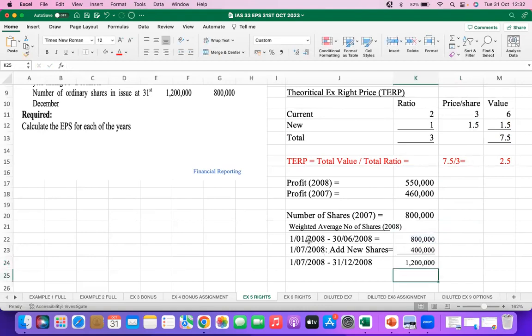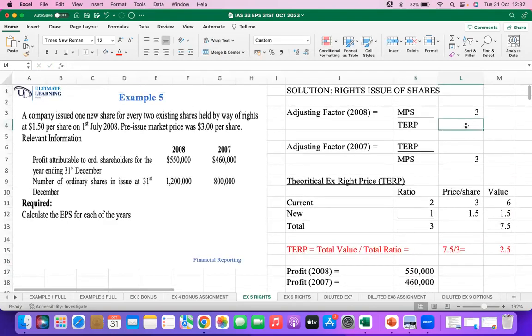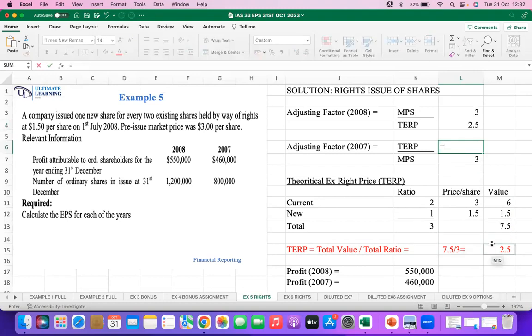Now, between 1st January 2008 and 30th June 2008, we had a total of 6 months, 6/12. And there was also an adjusting factor. In 2008, what was the adjusting factor? It was 2.5.